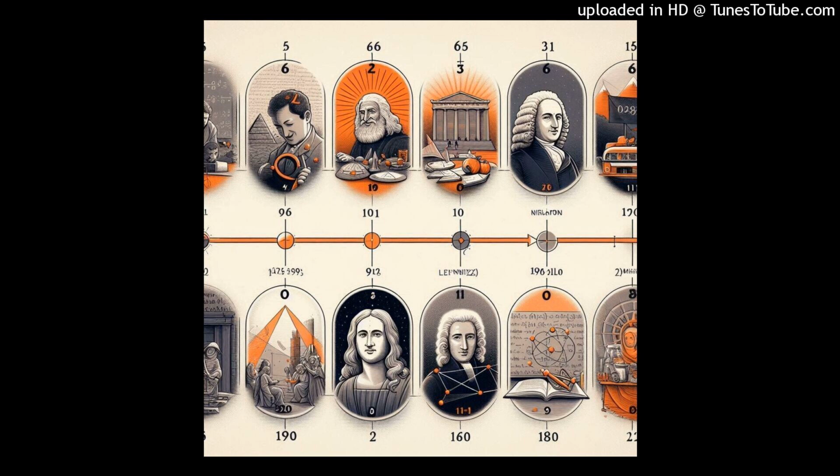Okay, so now for something really mind-bending. The Banach-Tarski paradox. Yes, the one where you can duplicate a sphere. How is that even possible? Well, it's a mathematical theorem, and it relies on the axiom of choice. Okay, remind me what that is again. It basically says that given any collection of sets, you can pick one element from each set. Right. And using that axiom, you can prove that you can decompose a sphere into a finite number of pieces and then reassemble them into two identical spheres.